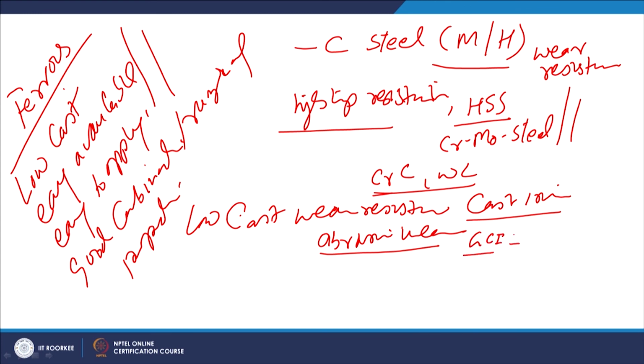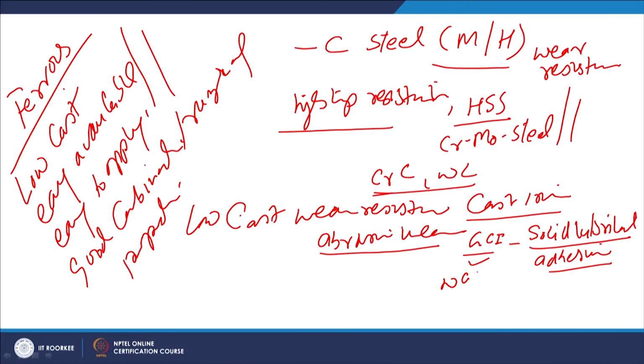The graphite present in grey cast iron acts as a solid lubricant. This solid lubricant works very well under adhesive wear conditions, like lathe guideways or those applications where we want good adhesive wear resistance at low cost. So, grey cast iron is very good.